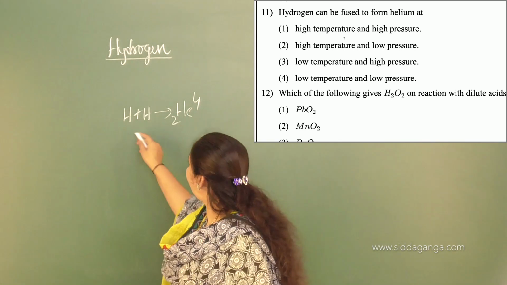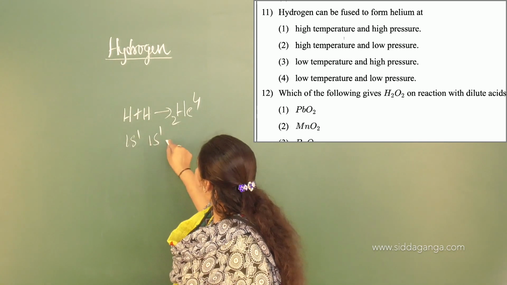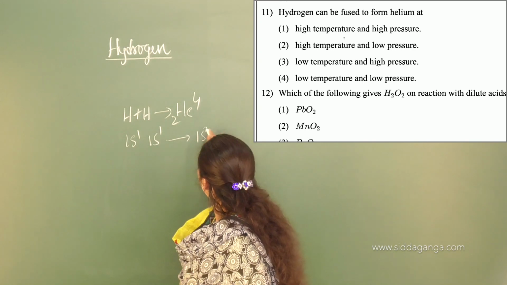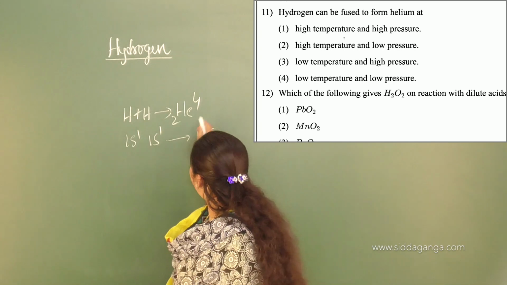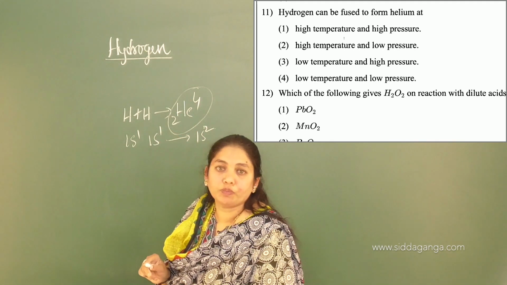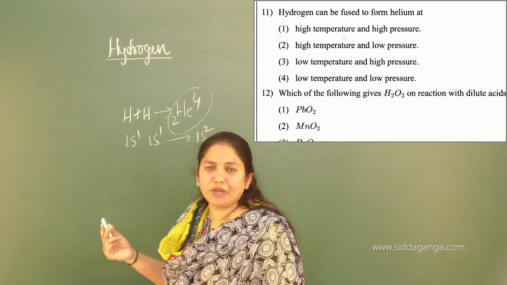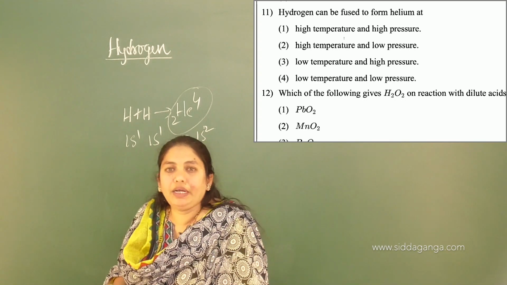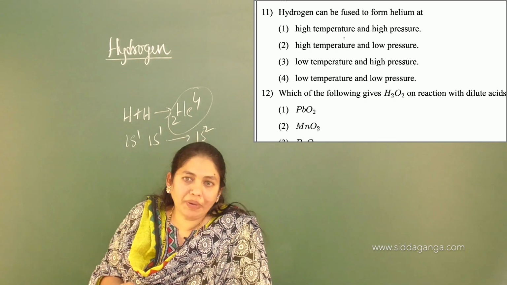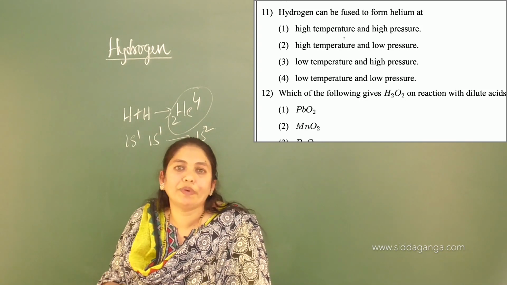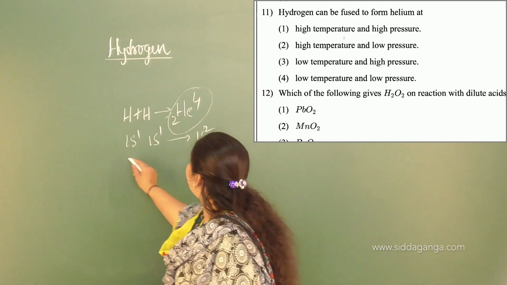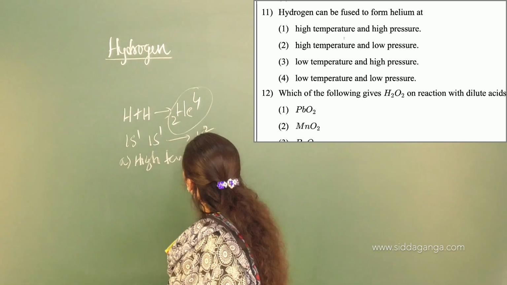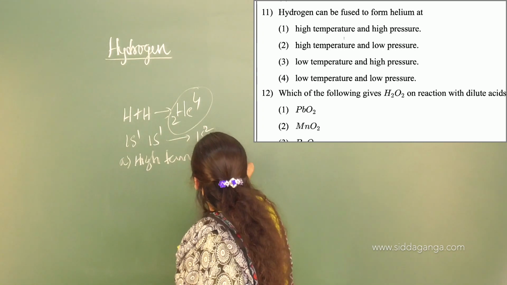You know the electronic configuration of hydrogen is 1s1, and it will form helium, which is 1s2, so we can represent helium as 2He4. This reaction is possible at high temperature and high pressure, the first option, because they have given high temperature and high pressure, low temperature and high pressure, and low temperature and low pressure. So the answer is the first one, high temperature and high pressure.